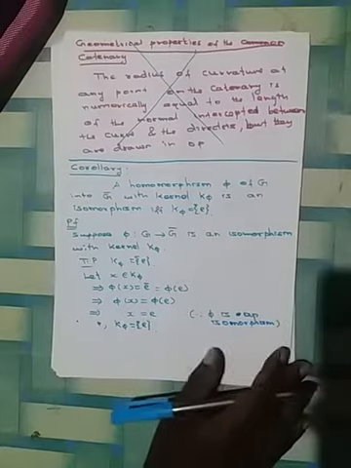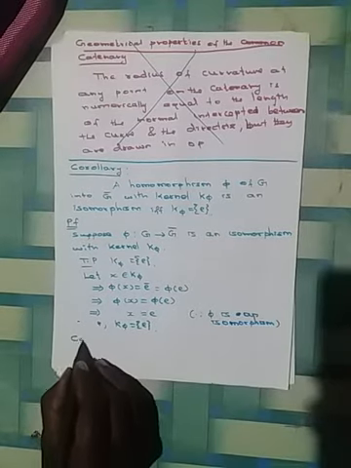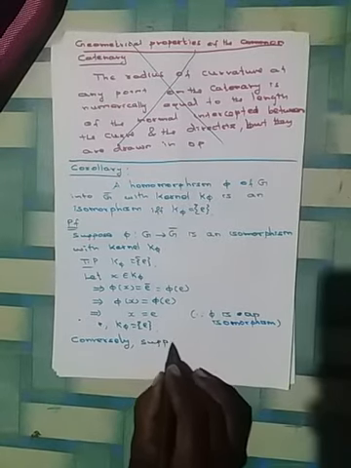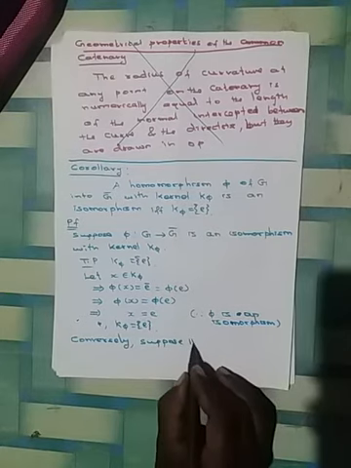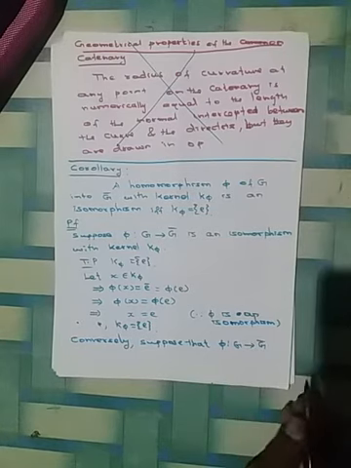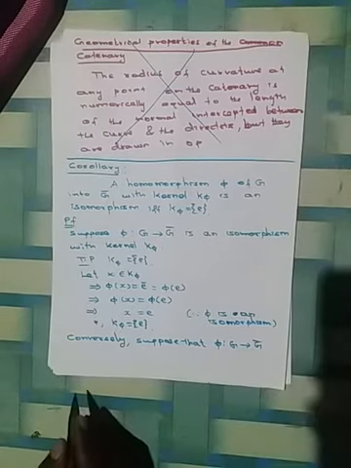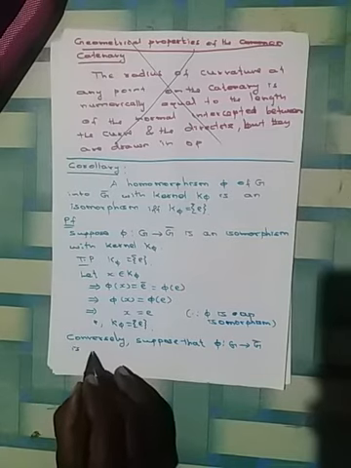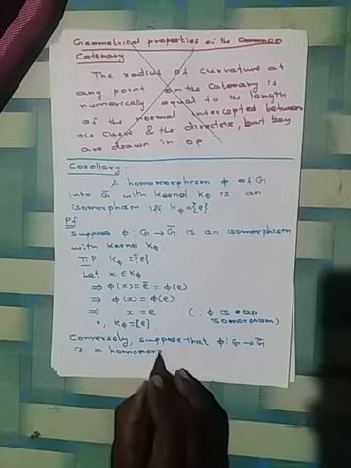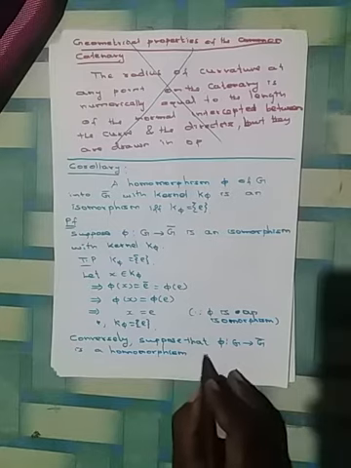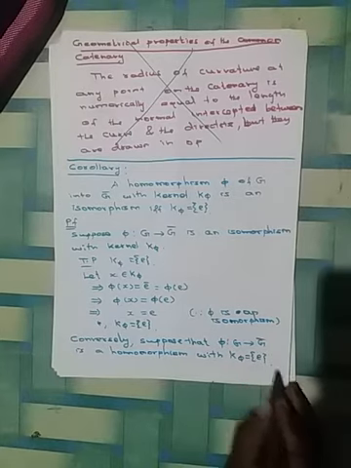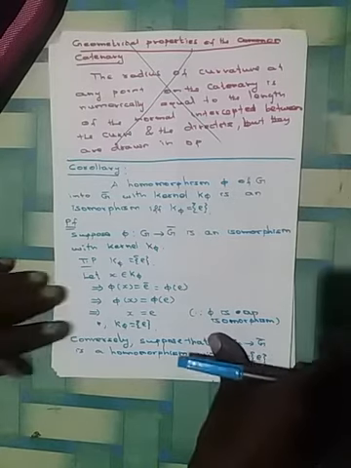Now we prove the converse part of this corollary. Conversely, we assume that phi is a map from G to G bar, a homomorphism, with the kernel of the homomorphism containing only the identity element.